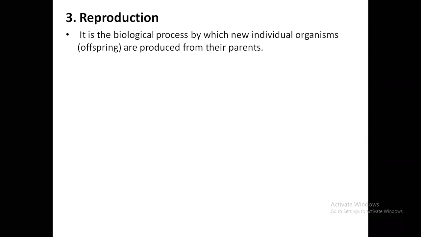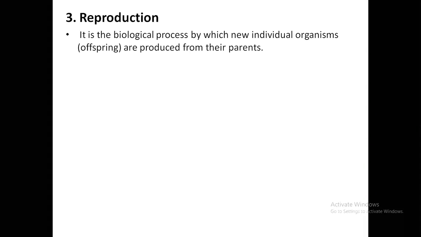It is a biological process by which new individual organisms, offspring, are produced from their parents. So when new individuals are produced from parent organisms, it is called reproduction. Production means to produce. Reproduction means to produce again and again, generation after generation.